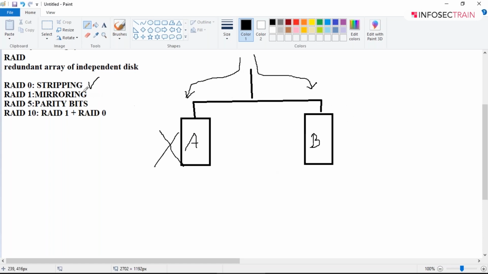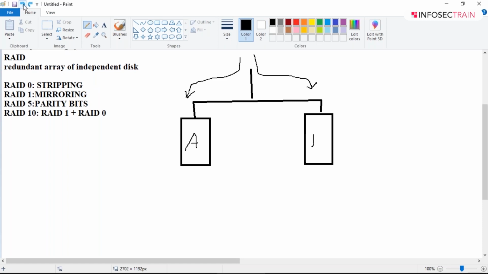So RAID 0, which is disk striping, provides faster input output operations, but it is not fault tolerant.